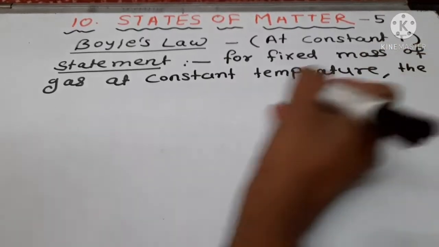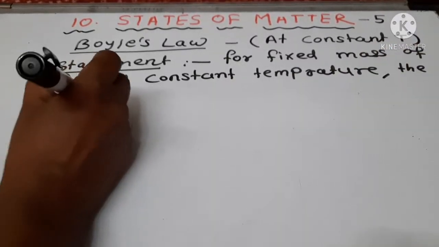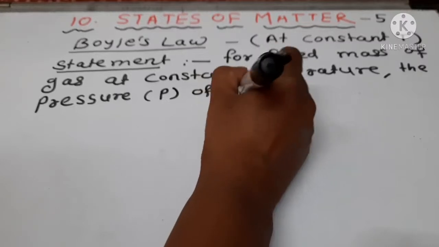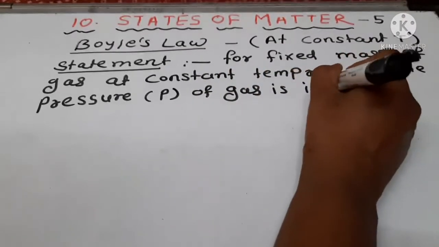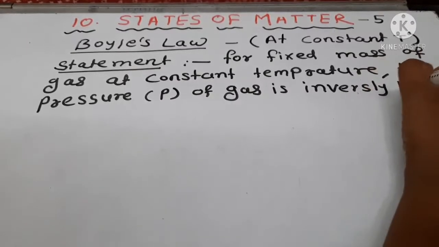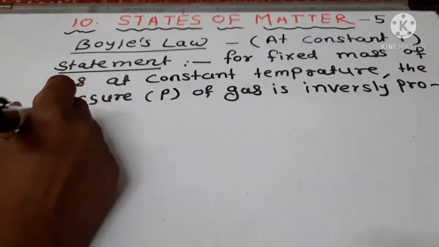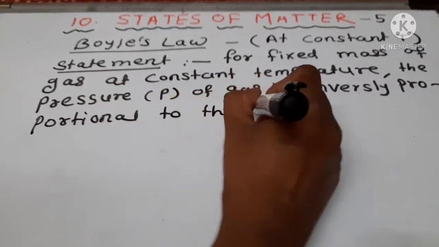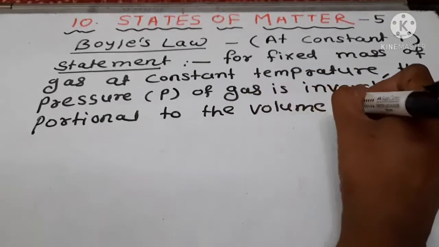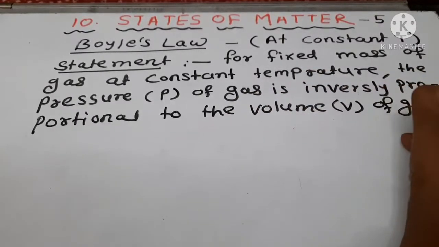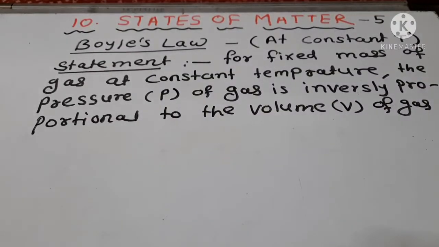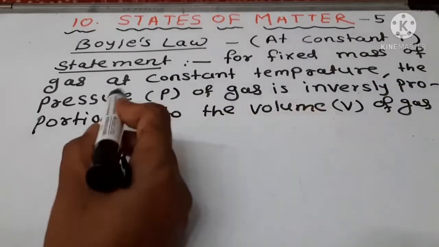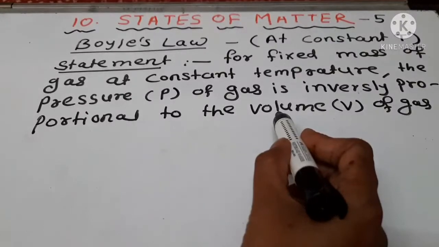the pressure P of the gas is inversely proportional to the volume of the gas. This means that at constant temperature, the pressure of a gas is inversely proportional to its volume. It means as pressure increases, volume decreases.